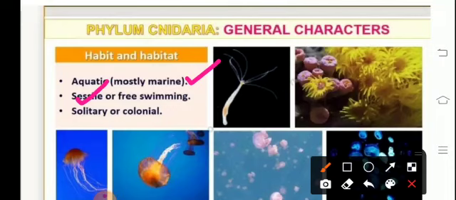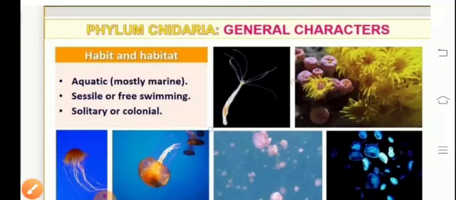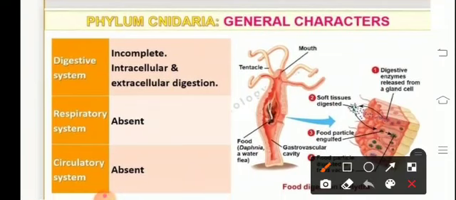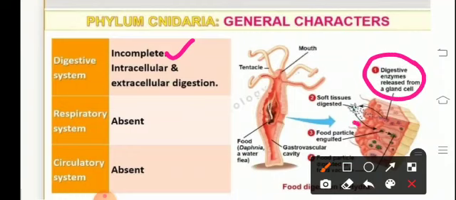They are solitary, that means they could be found singly like hydra, or they could be found in colonies like Physalia. Talking about the general characters, the digestive system is incomplete. They've got an incomplete alimentary canal. The digestion could be intra or extracellular, where the food is digested with the help of the enzymes and the food particles are engulfed.